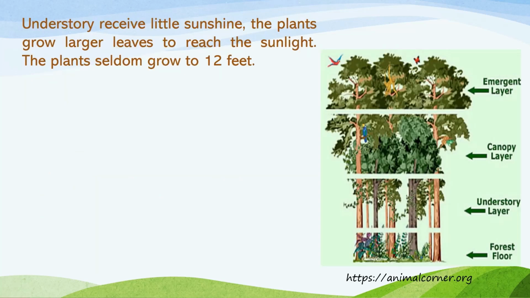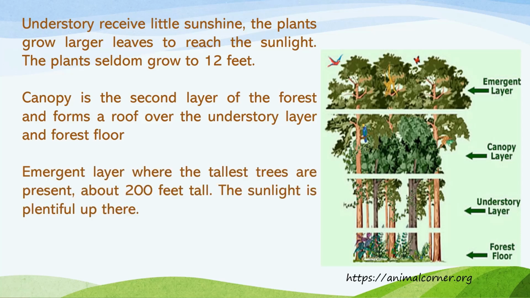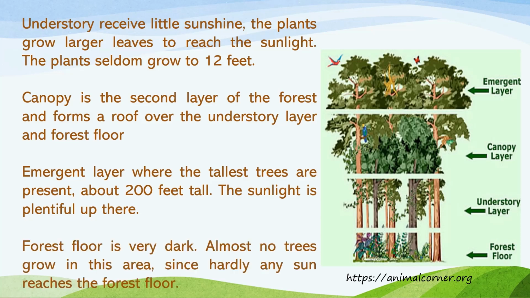Understory receive little sunshine. The plants grow larger leaves to reach the sunlight. The plants seldom grow to 12 feet, as shown in this figure. Canopy is the second layer of the forest and forms a roof over the understory layer and forest floor. The emergent layer, on the other hand, that's where you can find the tallest trees, and they are growing to about 200 feet tall. Here, there is plentiful sunlight.